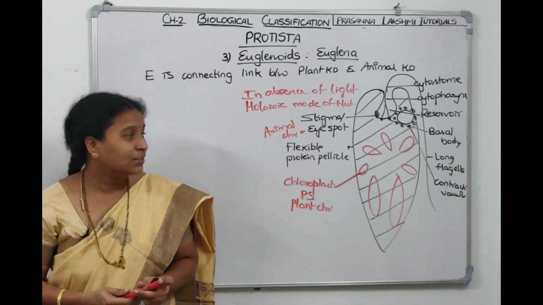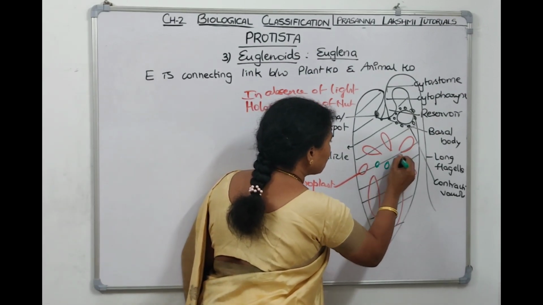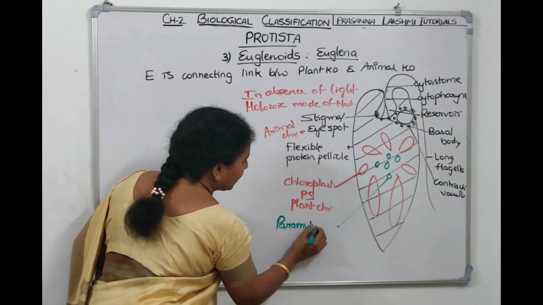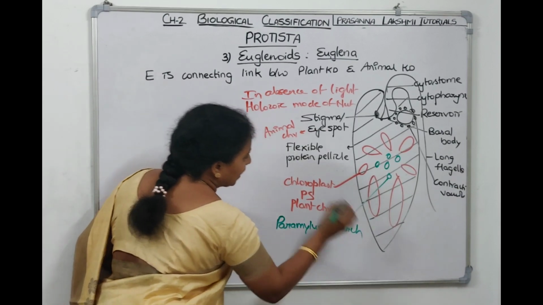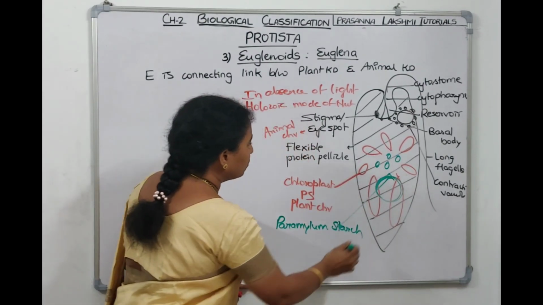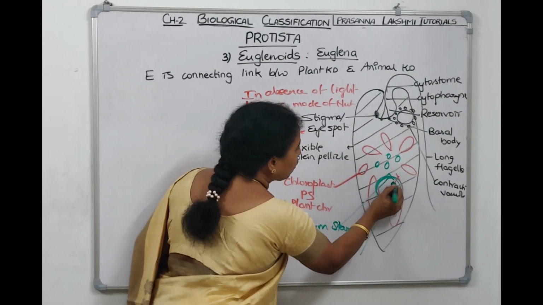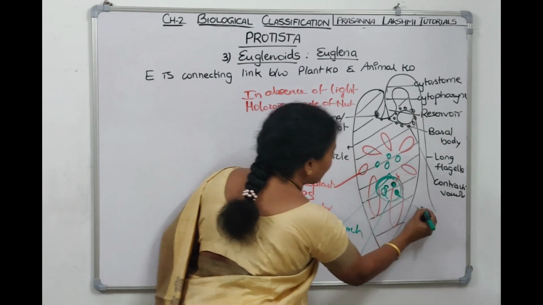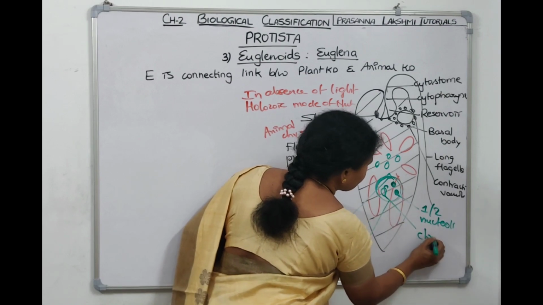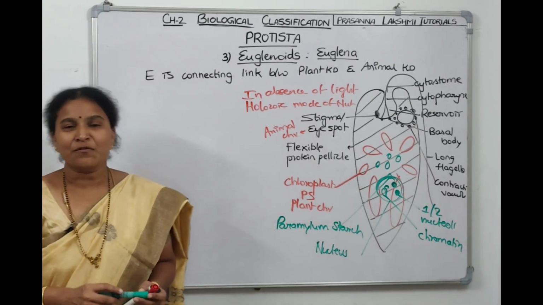In the presence of light, it will do photosynthesis and prepare starch. The starch is stored here as paramylon starch granules. So here itself, it will store the starch granules. They are called paramylon starch granules. Okay, and it has a big nucleus at the center. Since it is eukaryotic, it has a nucleus with one or two prominent nucleoli, and this is chromatin. So these are the characteristics of euglenoids.